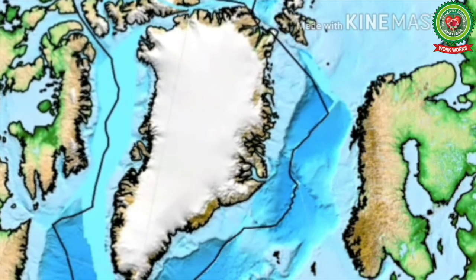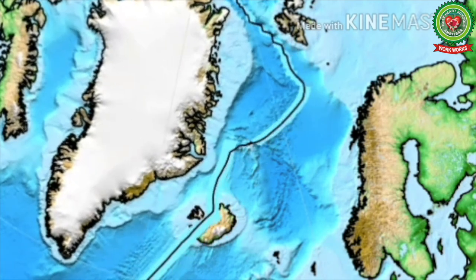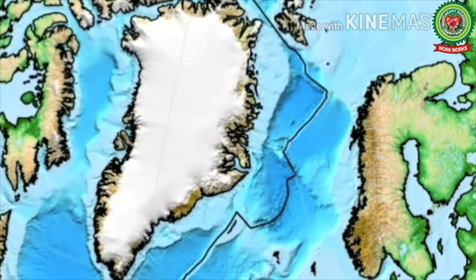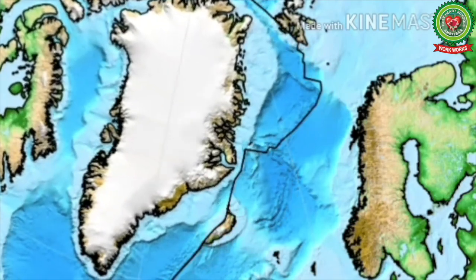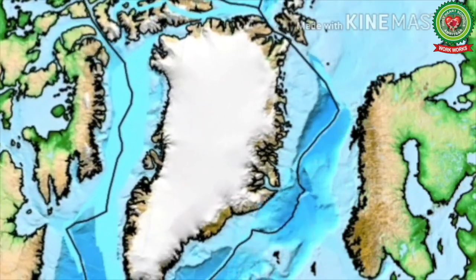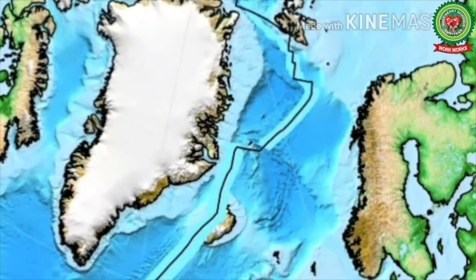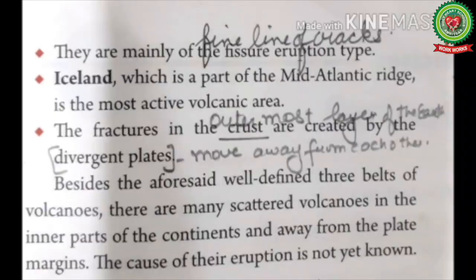The fractures in the crust, means the outermost layer of the earth, are created by the divergent plates, means plates moving away from each other. This is the reason we used to say that Atlantic Ocean is getting widened day by day. Besides the aforesaid well-defined three belts of volcanoes, there are many scattered volcanoes in the inner parts of the continents and away from the plate margins. The cause of their eruption is not yet known.